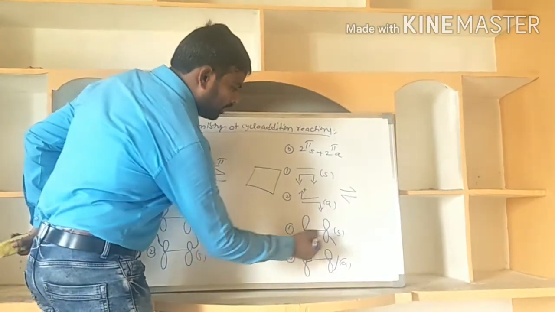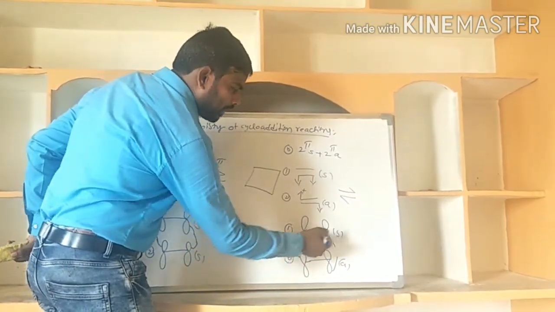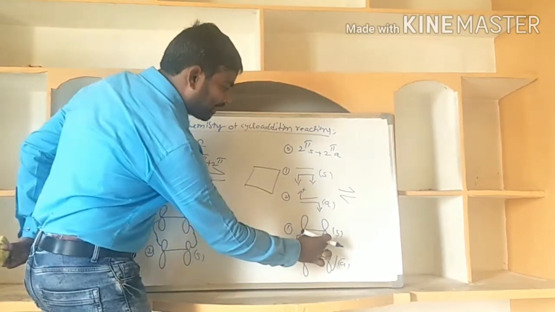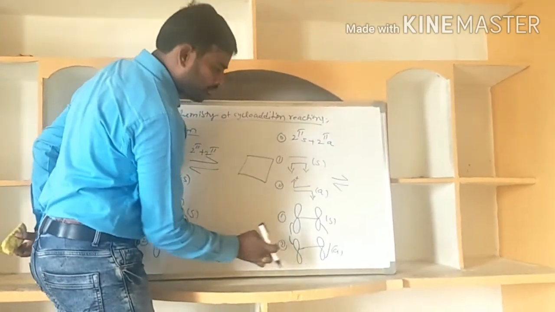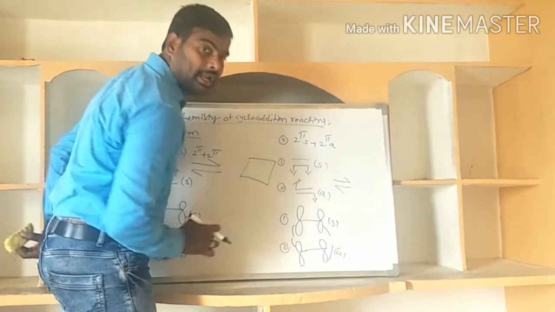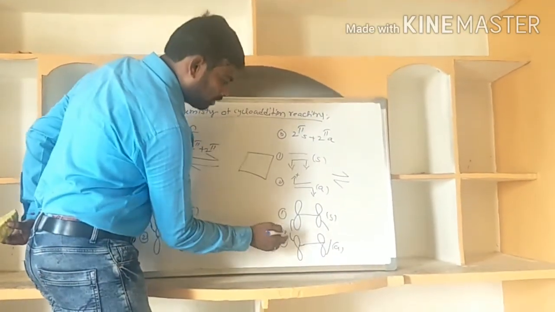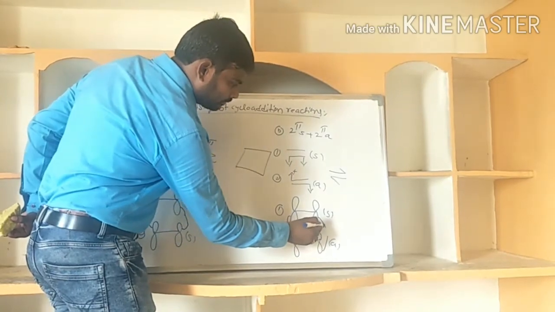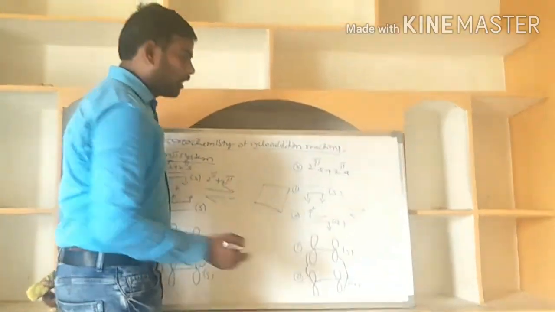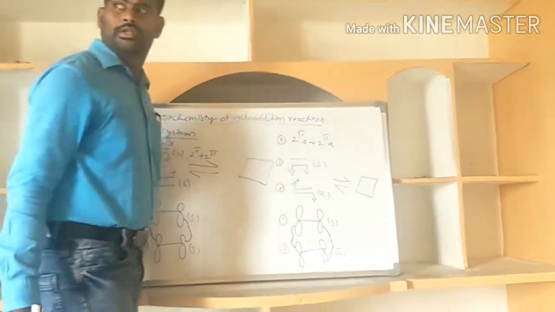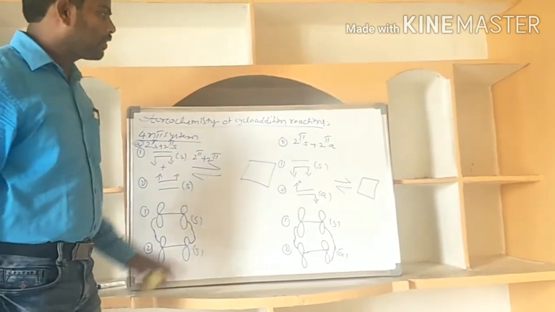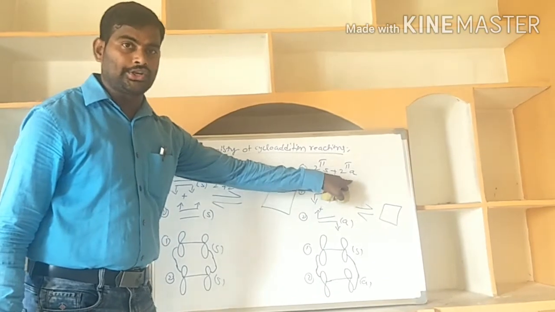And here it is forming a new sigma bond on the same phase, meaning the same lobes are involved. Thus, it is a supra partner. Opposite lobes involved means it is an andra partner. The product is the same: cyclopentane is the product now. Then the second type is supra andra addition.